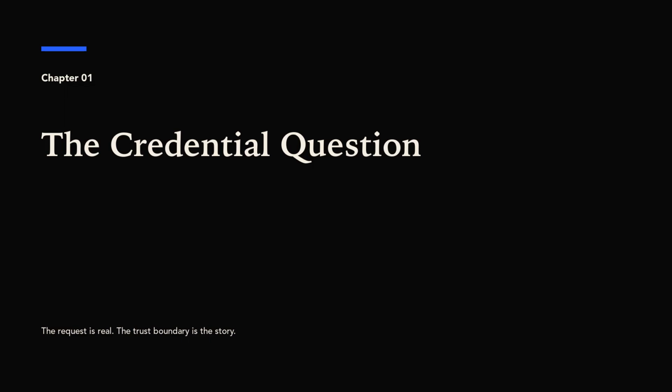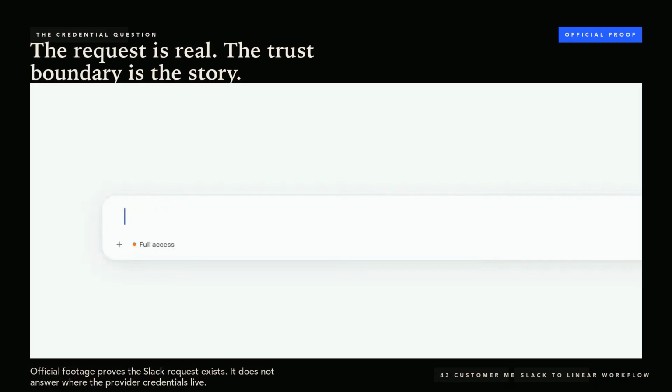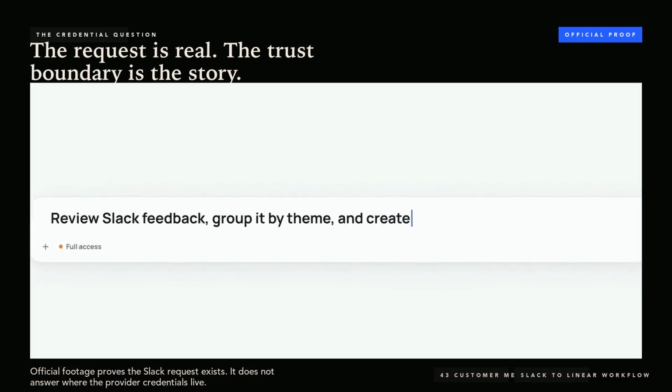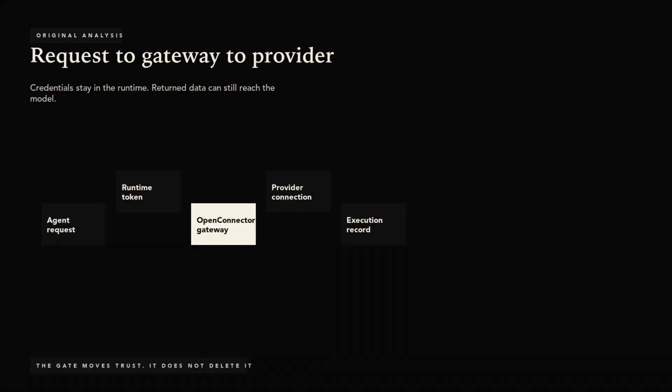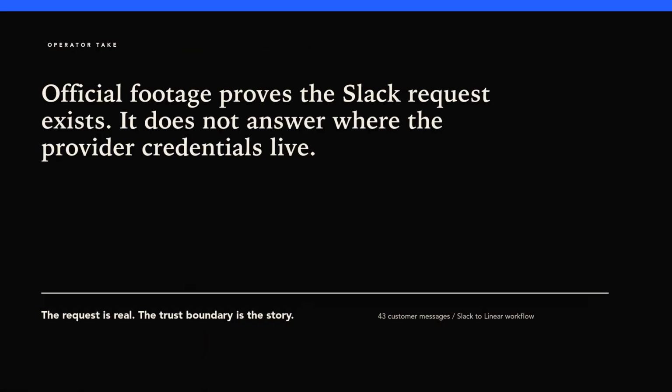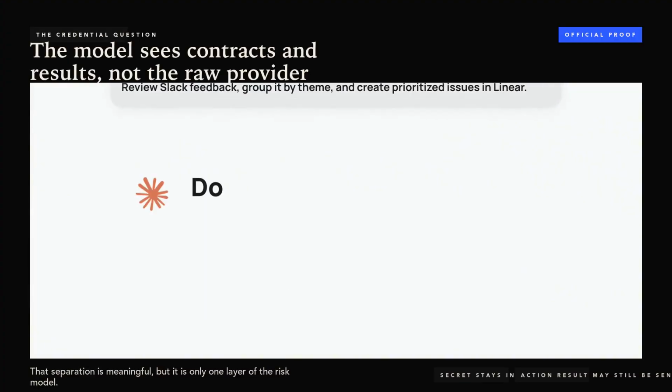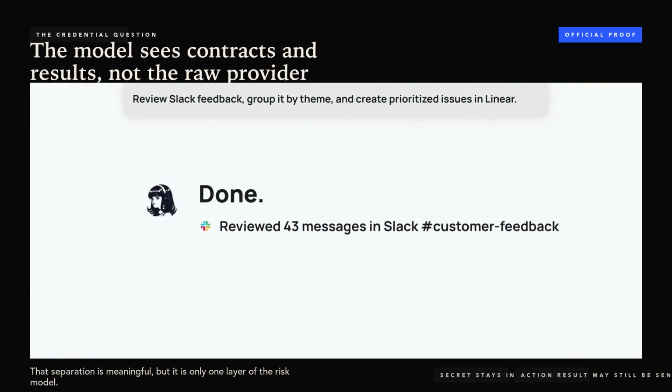An AI agent can write the perfect Slack summary and still fail the only question that matters: where did you put the credentials? In this official OpenConnector example, the request is simple. Review 43 customer messages in Slack, group the feedback, then create prioritized issues in Linear. The agent returns 6 themes and 8 new issues.